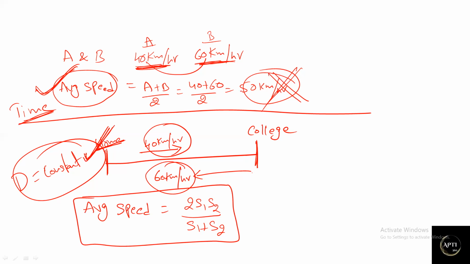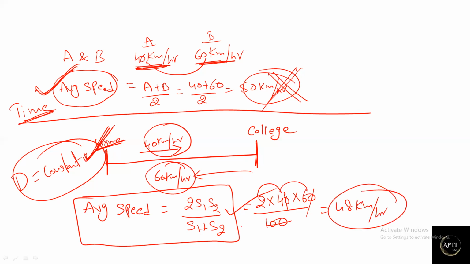When the distance is constant, directly apply this formula, 2s1s2 divided by s1 plus s2. Let us apply this formula. 2 into s1 is 40, speed 1, second speed is 60, divided by s1 plus s2, 40 plus 60 is 100. Two zeros and two zeros will get canceled. 4 2 times is 8, 8 6 times is 48, so 48 kilometers per hour is the average speed in this particular example.